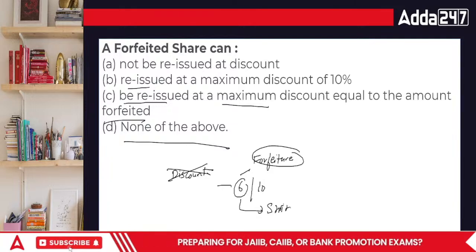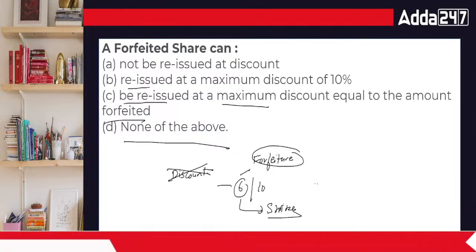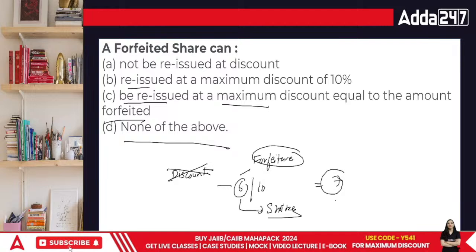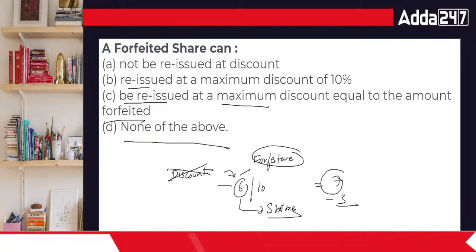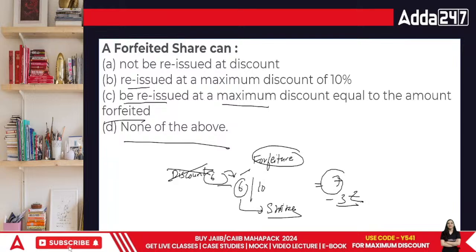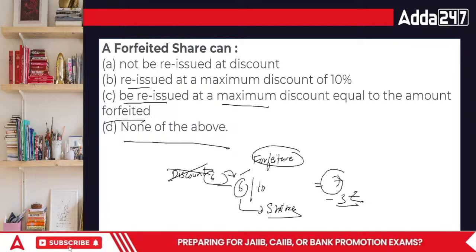Now if you want to give the same shares to someone else, on whom you've already received 6, you ask the new person to pay 7 rupees. Then he is paying 3 rupees less than the face value. That is adjusted because the previous person had paid 6 rupees, so your discount is lower than the amount you have received. Got the idea, everyone?